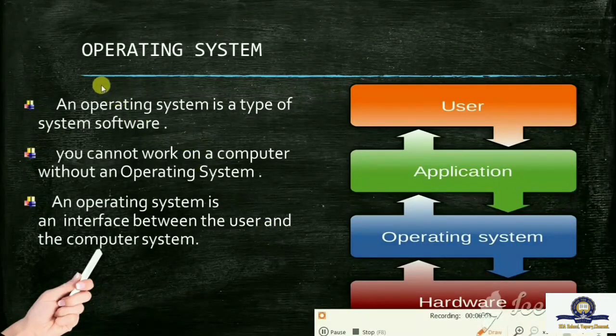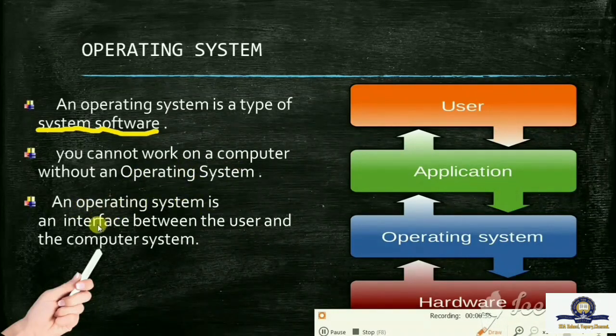Now let's see what is an operating system. An operating system is a type of system software. Already you learned about the classification of software. There are two types. One is system software, another one is application software. The operating system comes under the system software. You cannot work on a computer without an operating system.